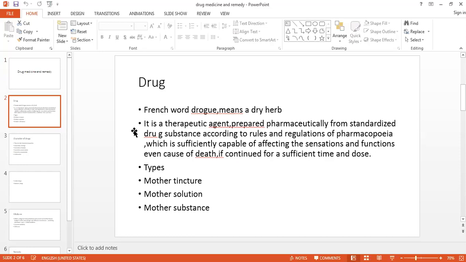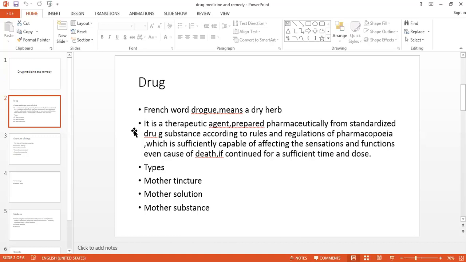This word drug is derived from the French word drogue, which means herb. So herb means the plant which we are using for the preparation of medicine. So that is a French word, the drogue.